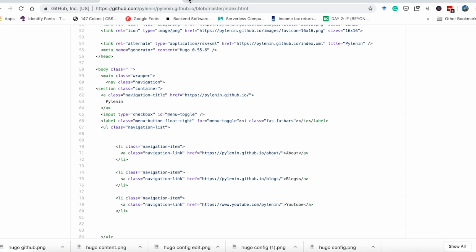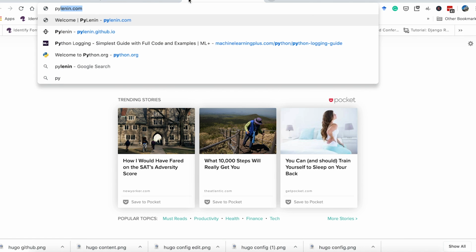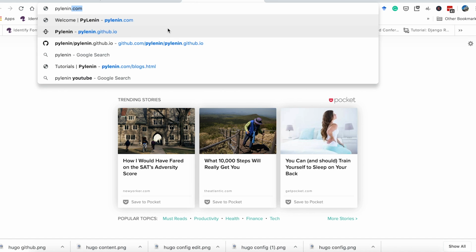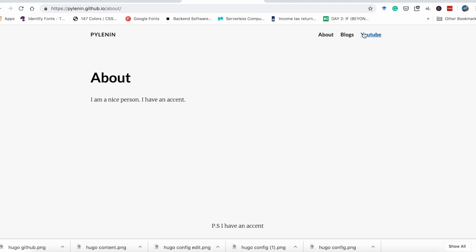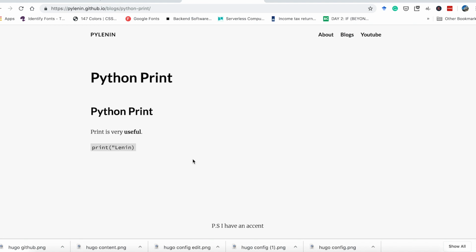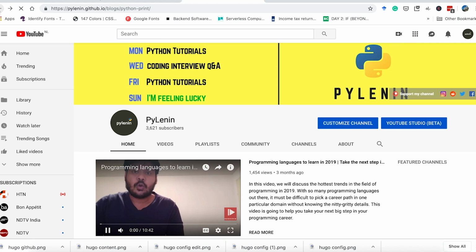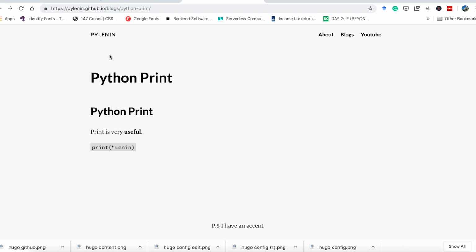And now let's give it some time. Sometimes what happens is, actually let's go ahead and check it. I can't wait. It takes some time for GitHub to create that page, but let's be hopeful. All right, the page is already created. Here you can see pylenin. I'm looking at https://pylenin.github.io. If I go to the about section, you can see I have an about section. If I go to blogs, you can see the blogs. I have a Python print. Amazing. So now I have a YouTube channel. Great. So basically we have successfully hosted our simple blogging website on github.io.